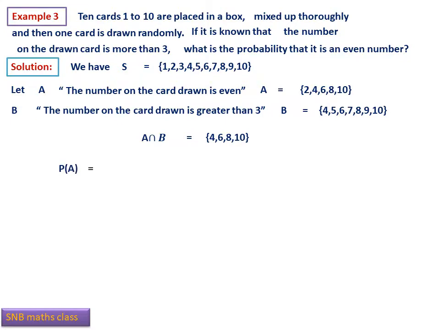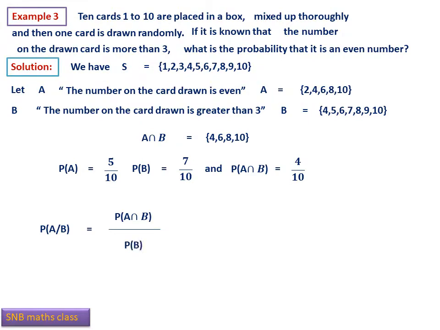And now what is probability A? This you have to calculate. Probability A is 5 by 10. Probability B is 7 by 10. And probability A intersection B is 4 by 10. Now what is probability A given B? What is the formula? It is probability A intersection B divided by probability B. Now apply. Probability A intersection B is 4 by 10, and probability B is 7 by 10. Cancel 10. You get 4 by 7.